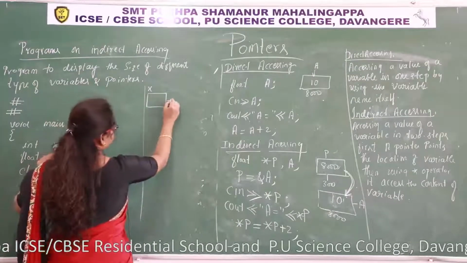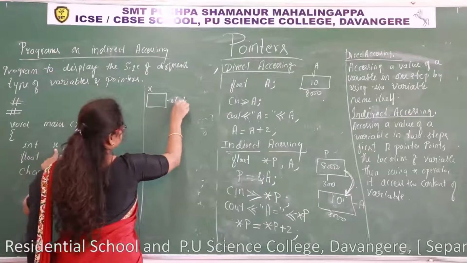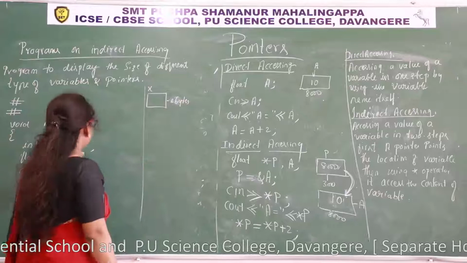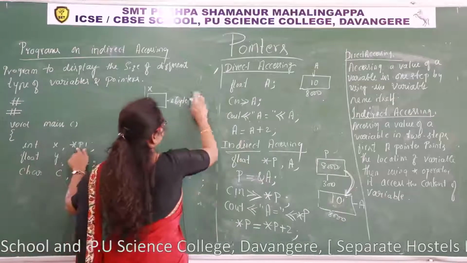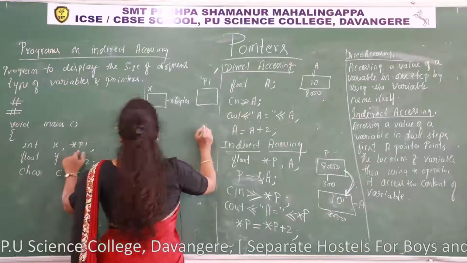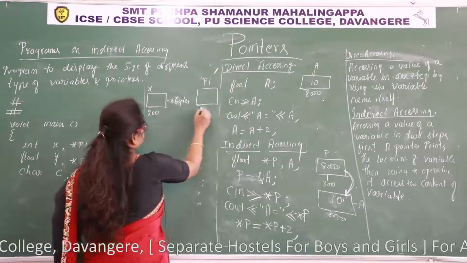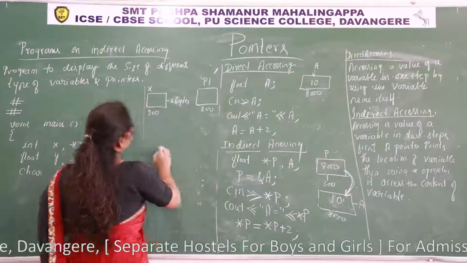Integer type. This is int type, 2 bytes. p1 is an integer type pointer. Consider the address is 200. Here I'll take address is 800.